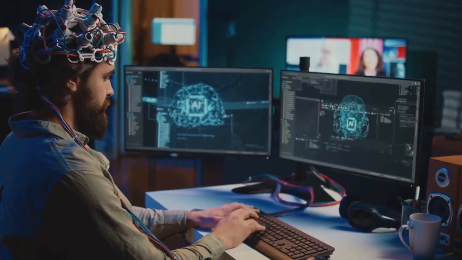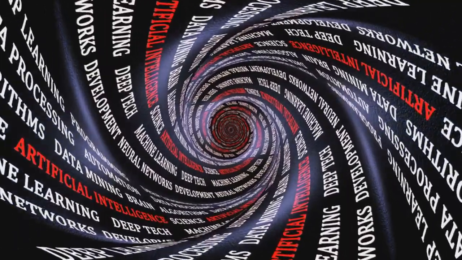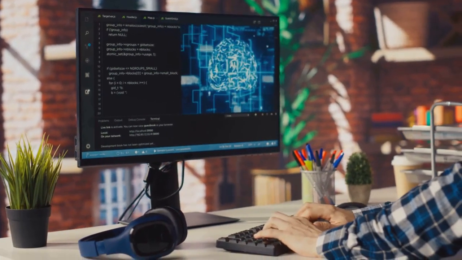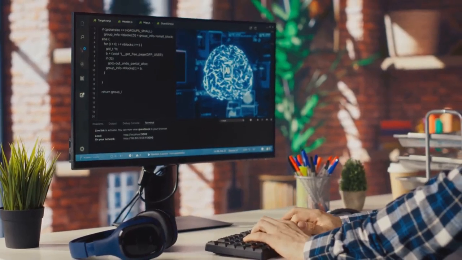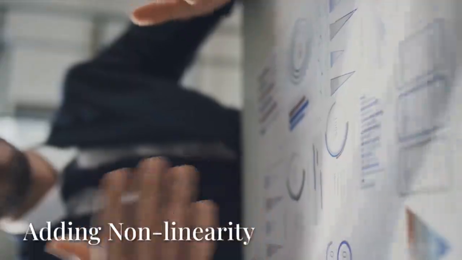The hidden layers perform computations and extract features from the data. The number of hidden layers and neurons in each layer can vary. Finally, the output layer provides the network's prediction. For MNIST, the output layer would have 10 neurons, one for each digit.